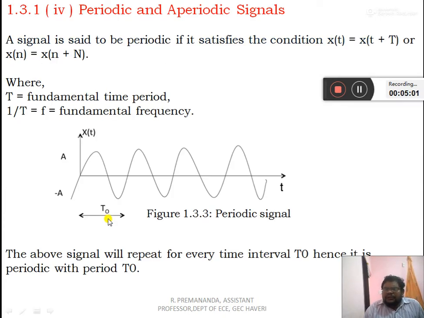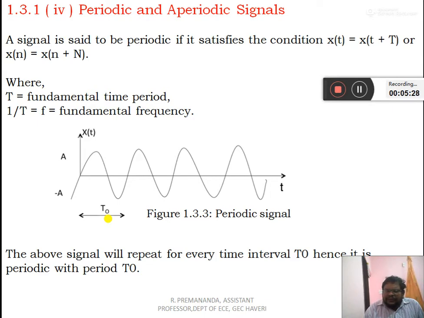Periodic signals and aperiodic signals. A signal is said to be periodic if it satisfies the condition x(t) = x(t + T), where capital T is the period. For discrete time, it is x(n) = x(n + N), where N is the period. Here, T is the fundamental time period, and f = 1/T is the fundamental frequency.